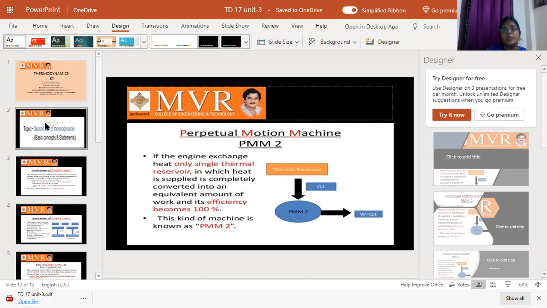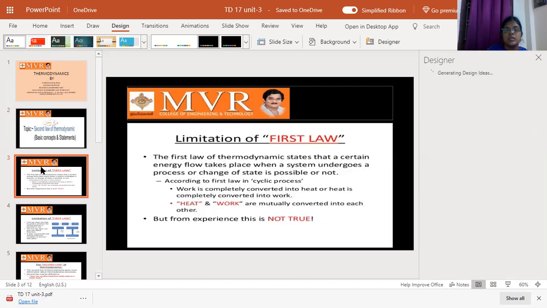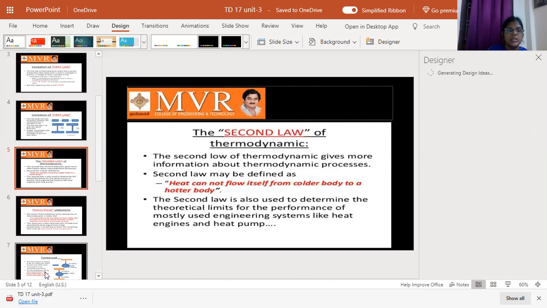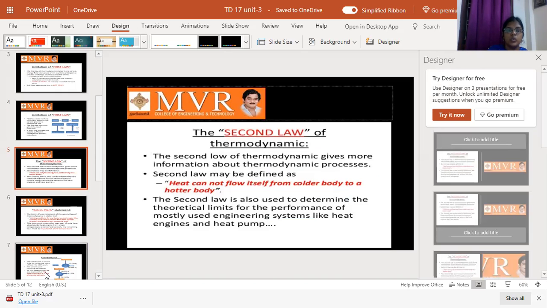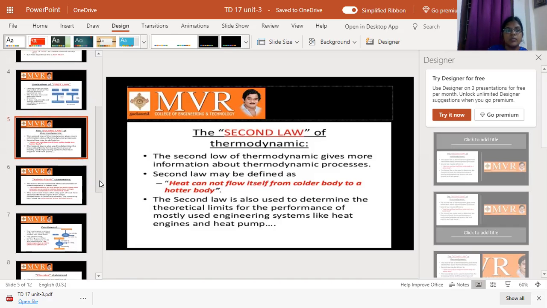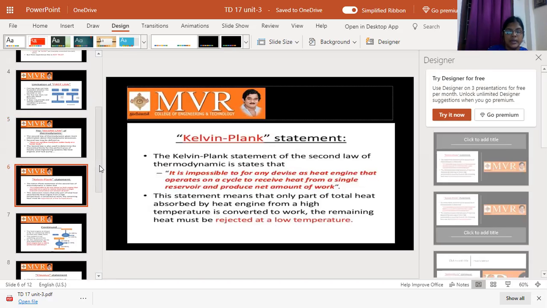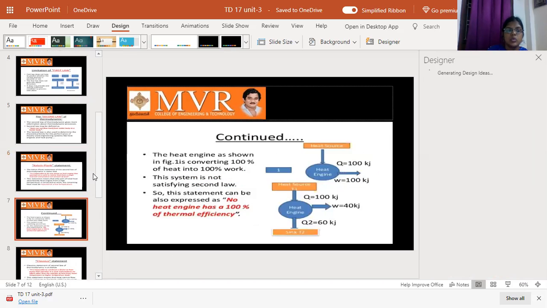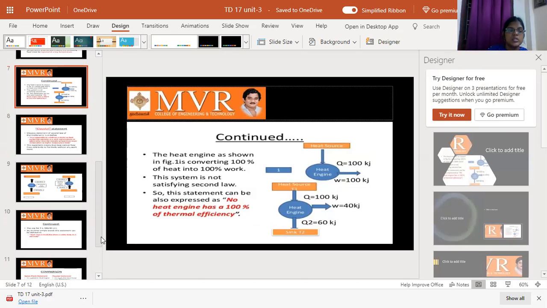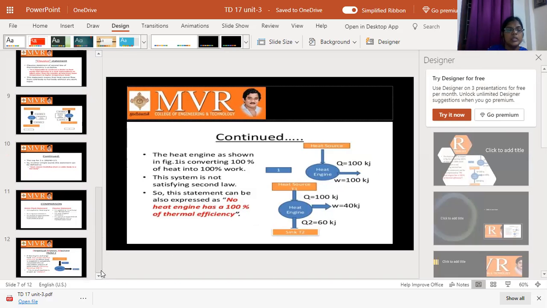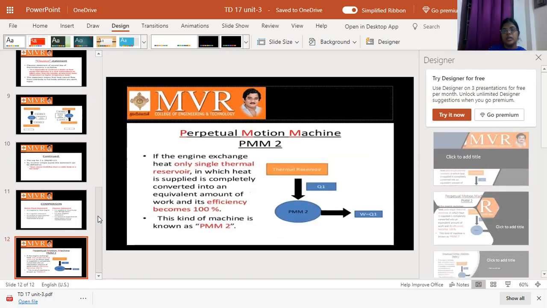So what is the second law of thermodynamics? The second law says how heat flows from a higher-temperature body to a lower-temperature body, and how it can flow from a lower-temperature body to a higher one. It gives a brief description of everything, and it covers the Kelvin-Planck statement, the Clausius statement, and the perpetual motion machine of the second kind. Those are all the introduction parts for the third unit.